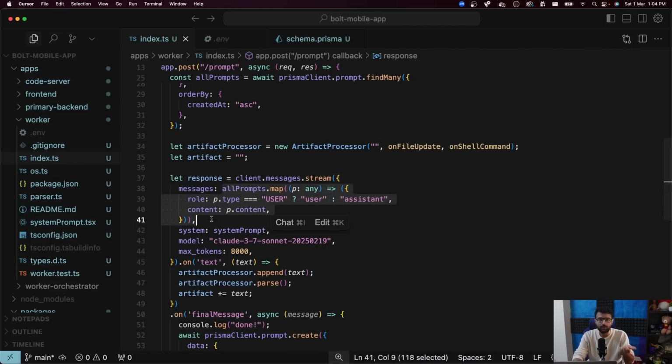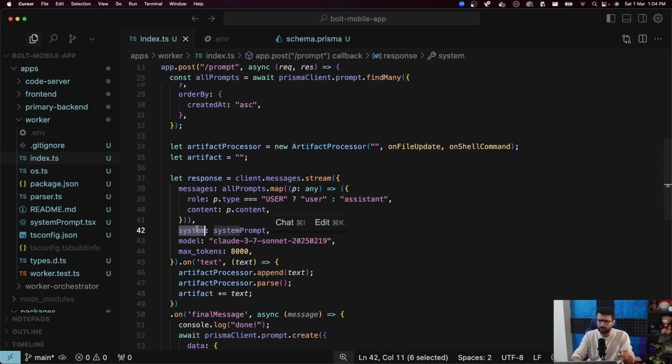This is important because whenever you're calling an LLM, the LLM doesn't have any state. It doesn't know what app it created. It doesn't remember the app it created. You have to tell it, hey, I asked you to create chess. You created this very big chess app. Now I want you to fix this follow-up thing in there. So that is why you have to send it a history of messages.